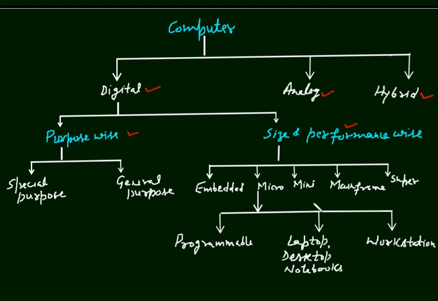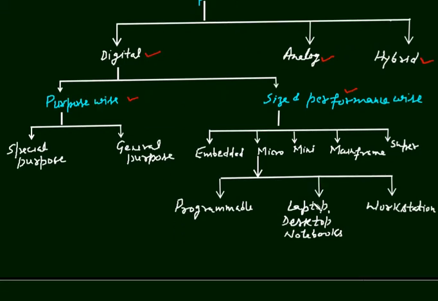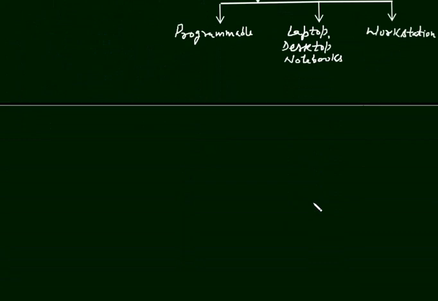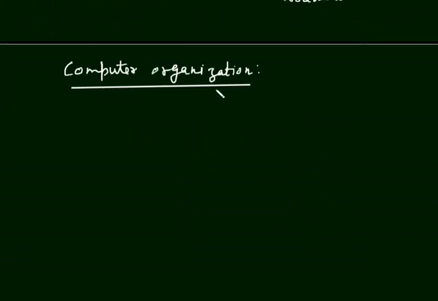Now our next topic is computer organization. We will discuss computer organization. Computer organization means structural parts of a computer.